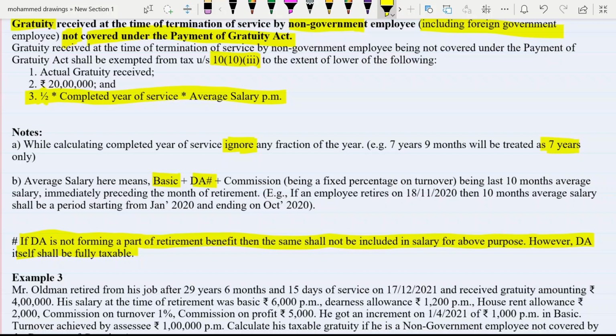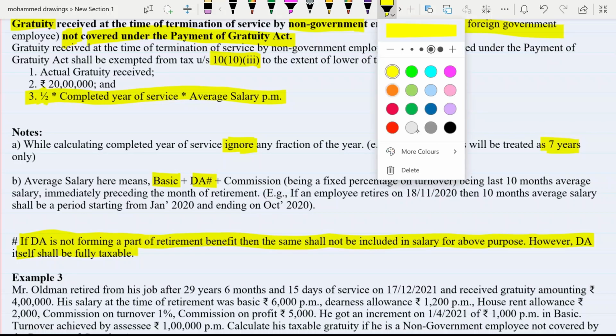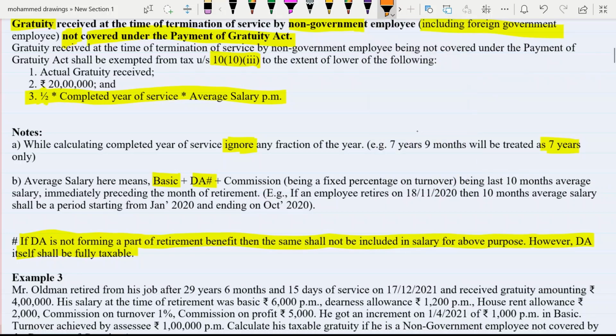And you have to calculate here basic plus DA and commission, and commission must be a fixed percentage of turnover achieved by the employee only. Now if normal commission is given, then don't add it. So here salary includes only three things: basic salary, DA, and commission which must be a fixed percentage of turnover, and DA must be forming part only.